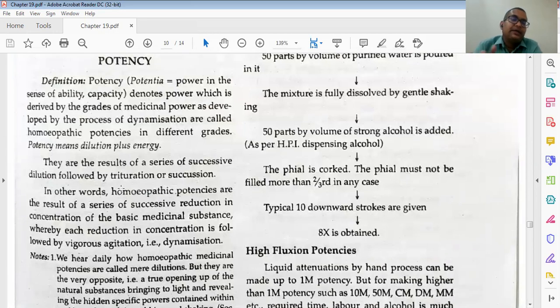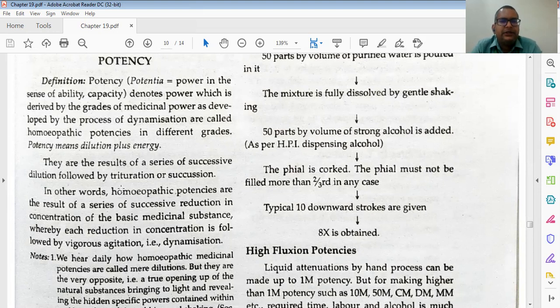Okay, what is the definition of potency? Again I will tell, remember it as it is. Potency here means power. Already in general terminology we also use this term potency. Potentia: power in the sense of ability, capacity.